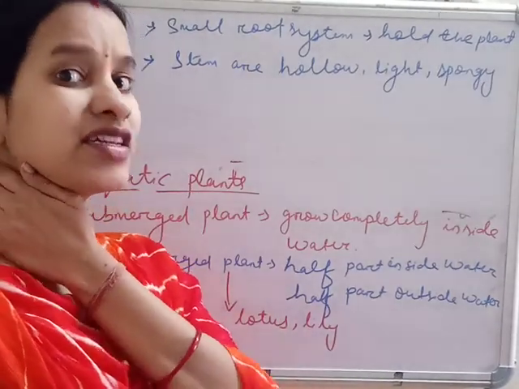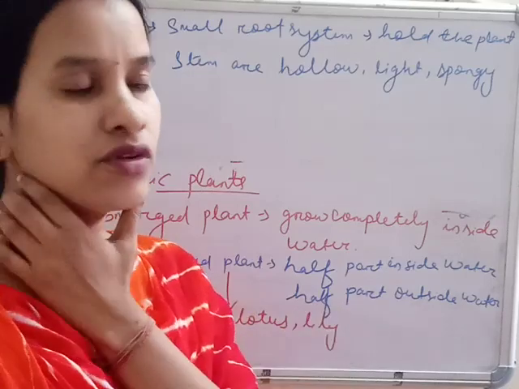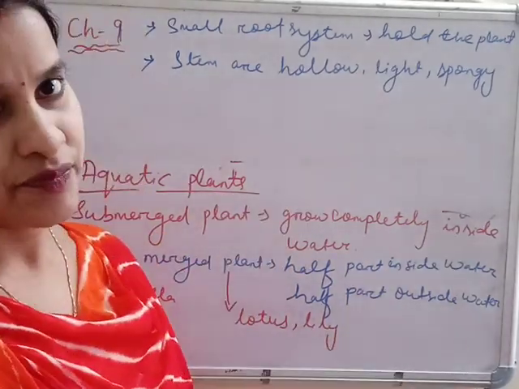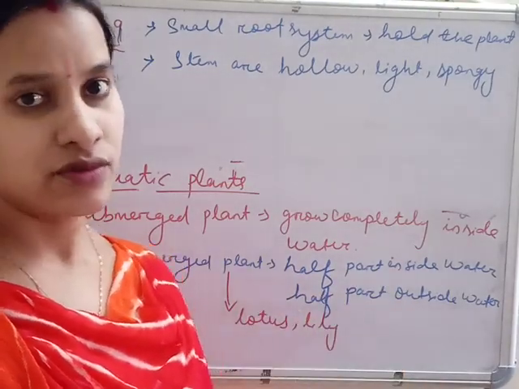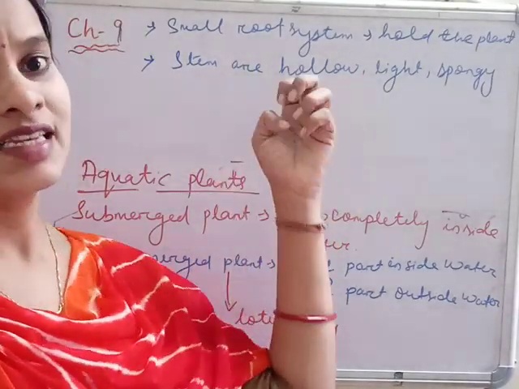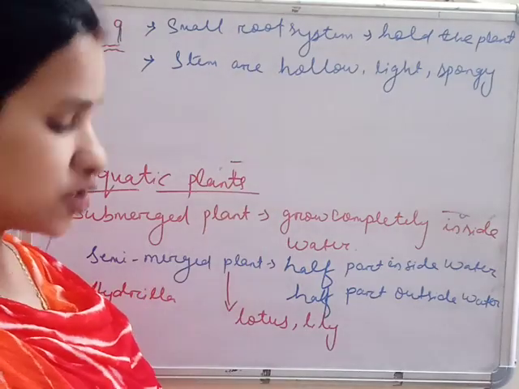Why? Because they can easily float in the water. Water is a flowing body, flowing in any direction, so they can also float with that. They can easily bend so that they will not break down. Spongy means the water can easily pass through their body. That's why the stems are hollow, light and spongy.